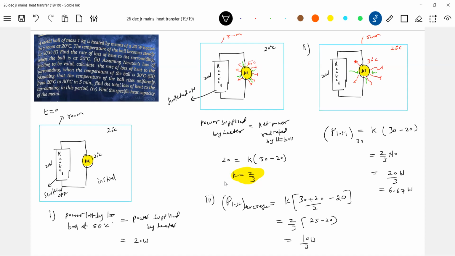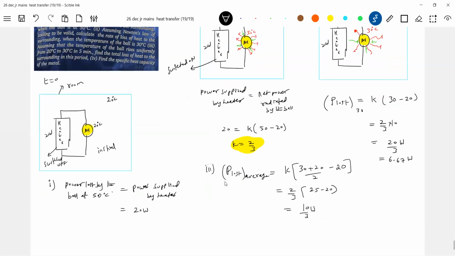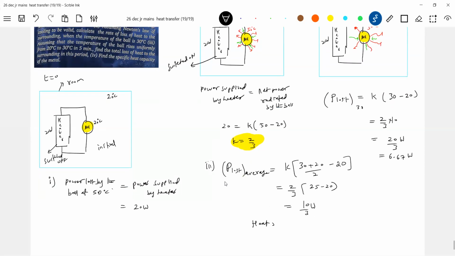So if this is 10 by 3, how much is radiated in 5 minutes? What shall we do? So the total heat radiated Q is equal to the average power lost into time.